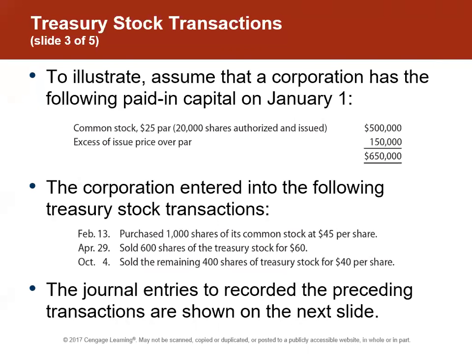On February 13th, we purchased 1,000 shares of our own common stock at $45 per share. On April 29th, we then sold 600 of those for $60 per share. And on October 4th, we sold the remaining 400 shares for $40 per share. So just like common stock, we have to keep track of the value that we bought and sold it for.